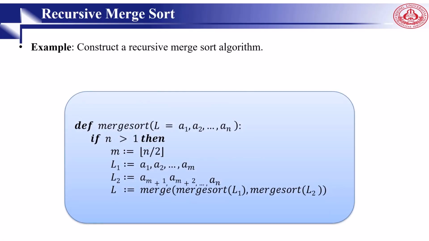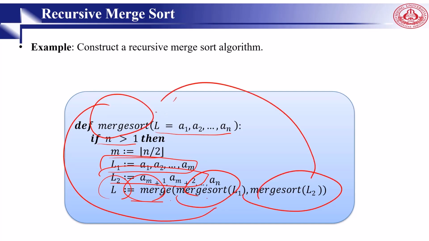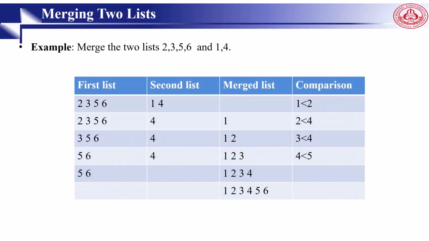And here is the function or algorithm. We have a list, right? If n is greater than 1, then we divide by 2, floor. Then we have one part and another part. And then we merge sort, 2 times we call our algorithm, right?